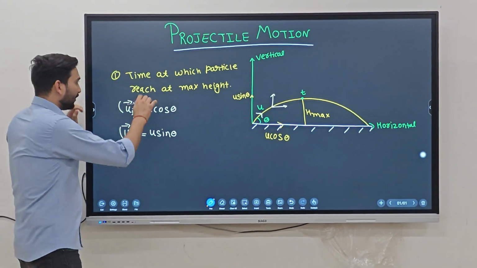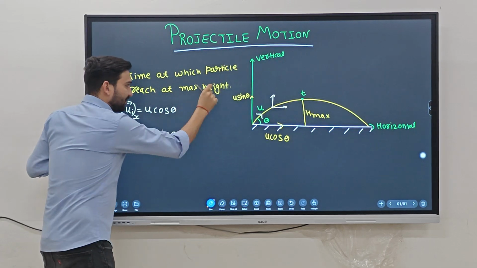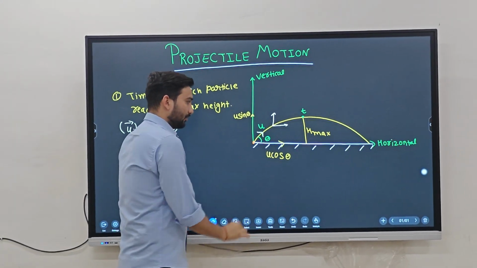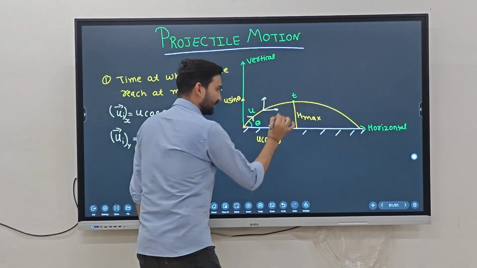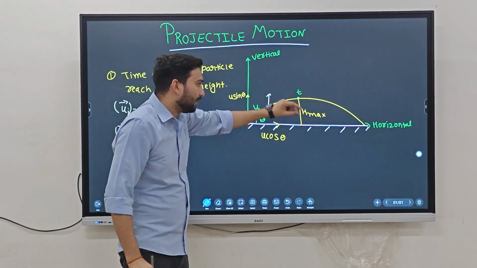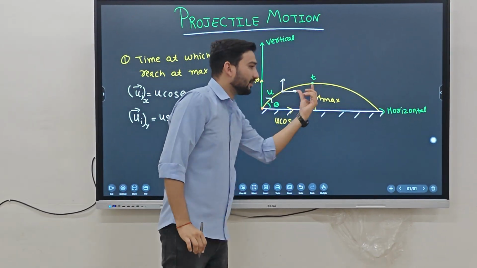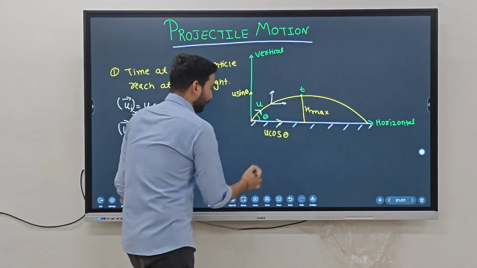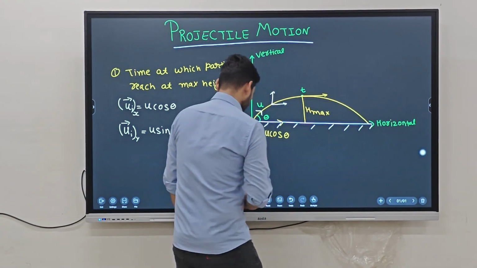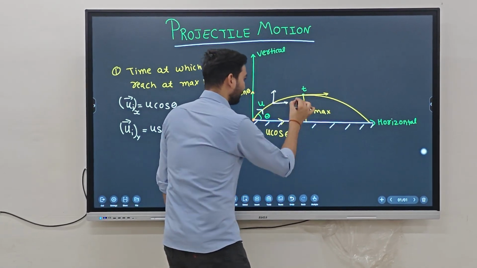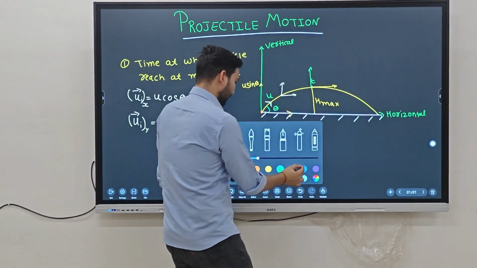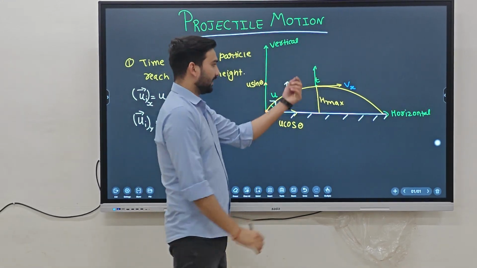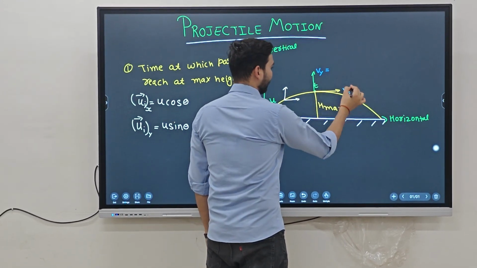So we can write the time at which the particle reaches the maximum height. It means the time taken by the particle to reach from this place to this place, because this is the point where the particle reaches its maximum height. At that point there are two components of velocity, horizontal Vx and vertical Vy.